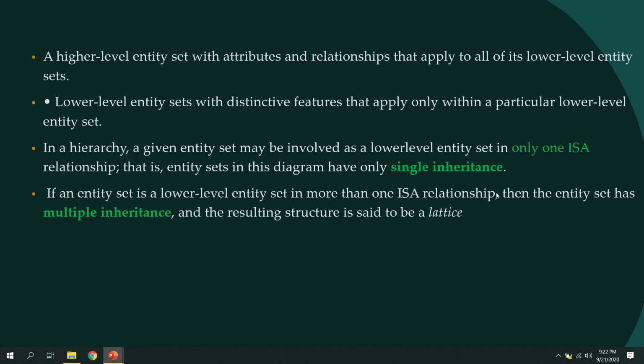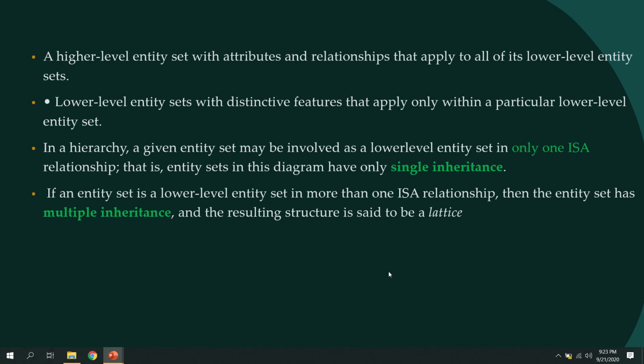next, as you know, there is the concept of single inheritance and multiple inheritance. If a lower level entity has only one ISA relationship, that is, the subclass is connected to one higher level, as we said, instructor is a person, student is a person.